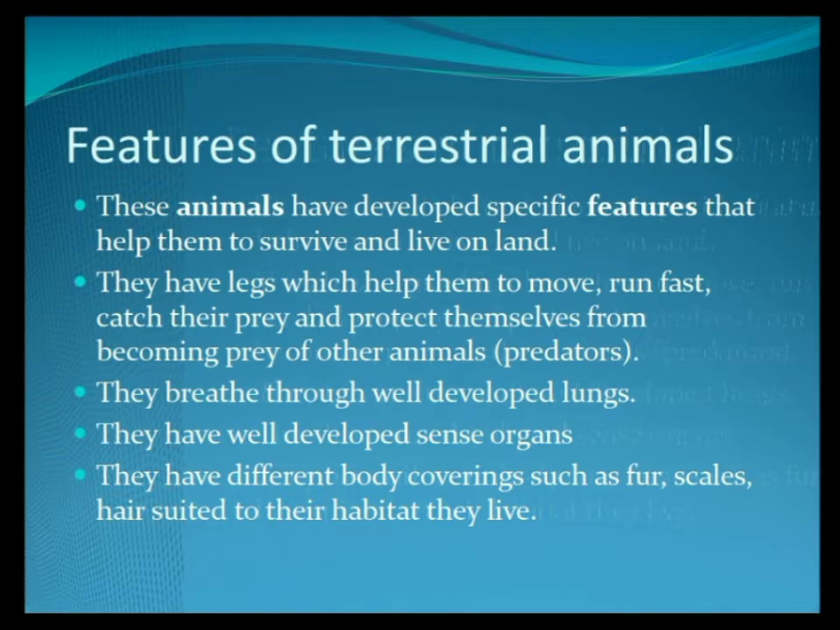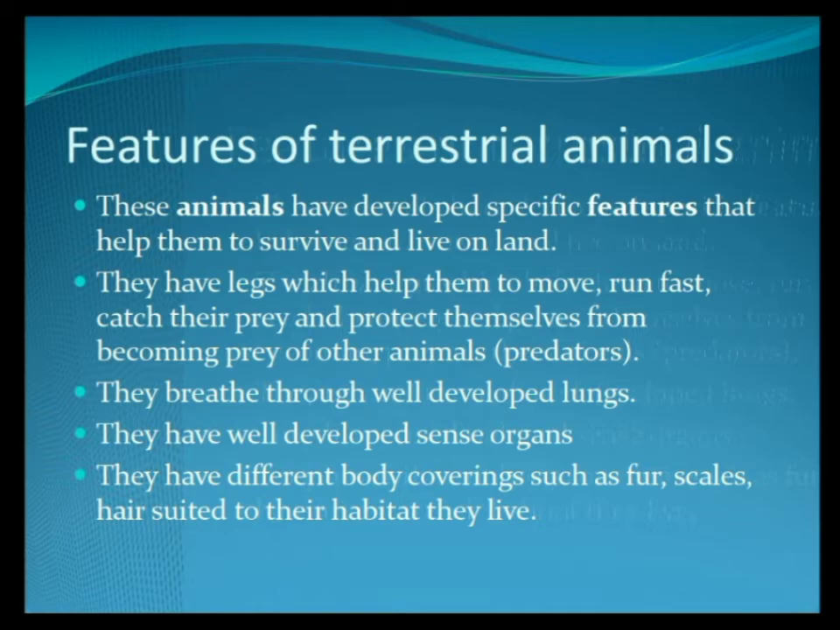These animals, as we know, can live on land, and that's the reason they have special features that help them to survive and live on land. They have legs which help them to move, run fast, catch their prey, and protect themselves from becoming prey of other animals. If we take a case of a lion and a deer, lion is a predator which hunts deer, and deer is its prey. They have developed lungs through which they can breathe, same as in human beings.